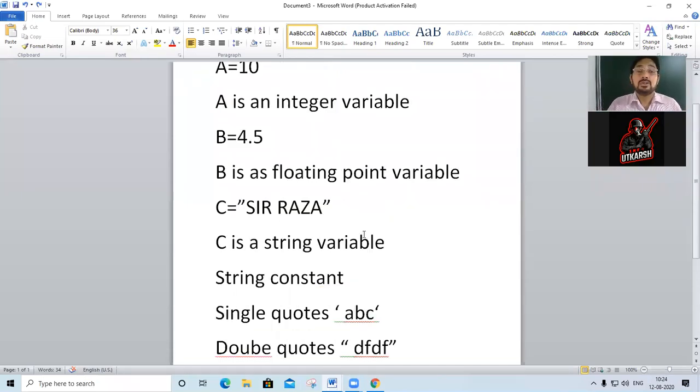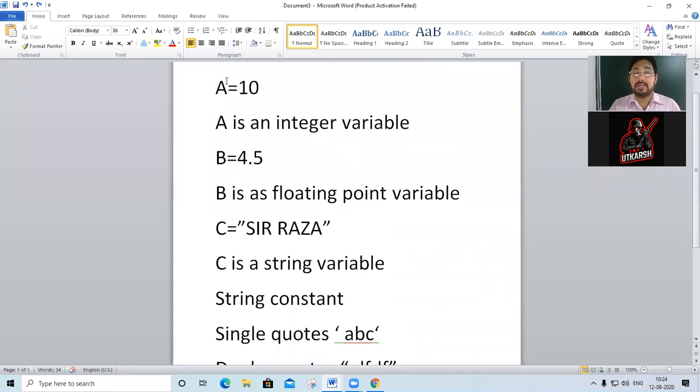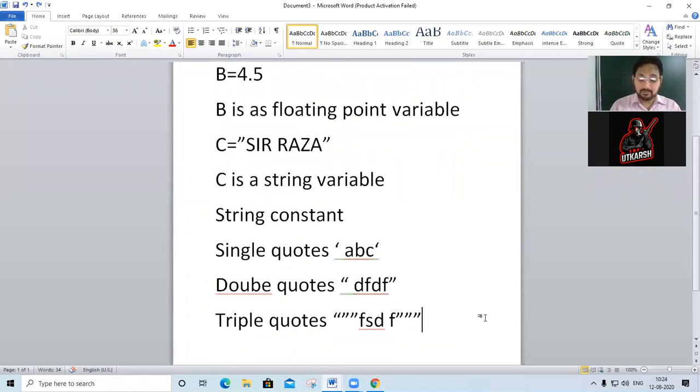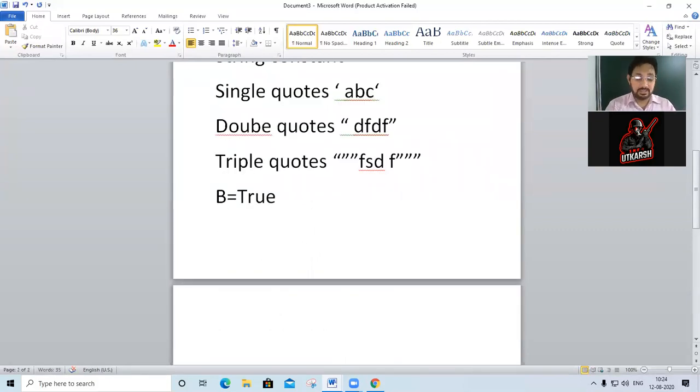Okay. So we were talking about variables. First I gave a equals 10, an integer variable, b equals 4.5, and so on. One more value I am giving here. Suppose I define b equals true. It is a Boolean logical variable.